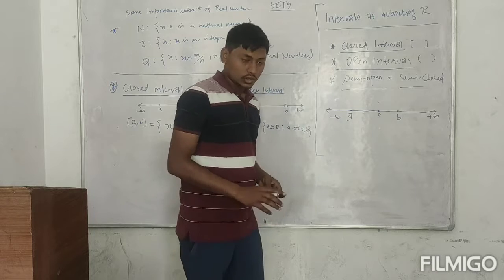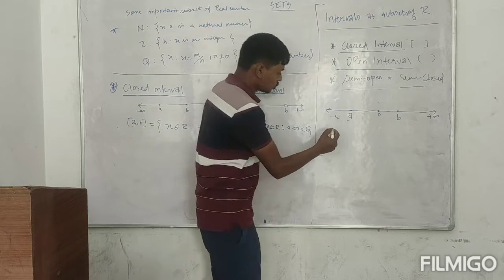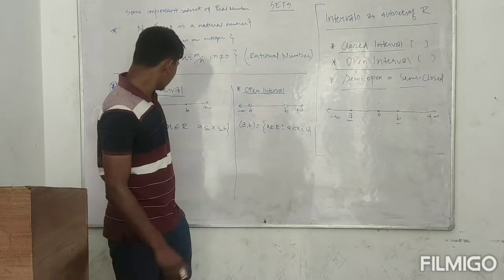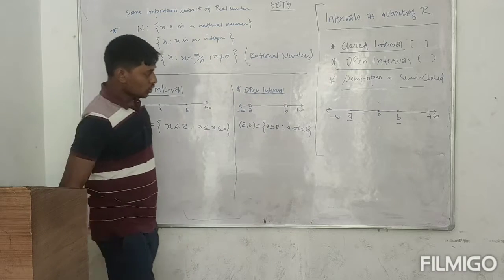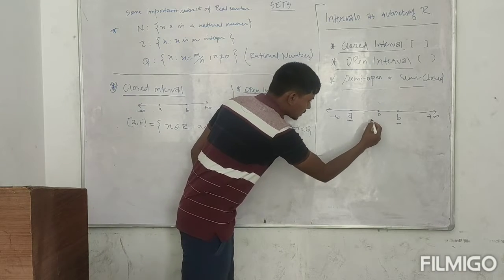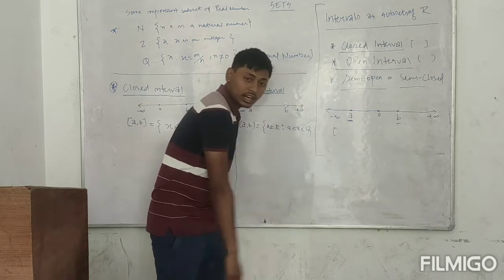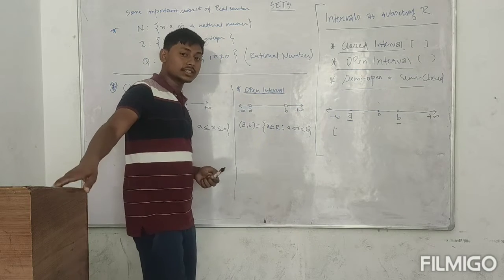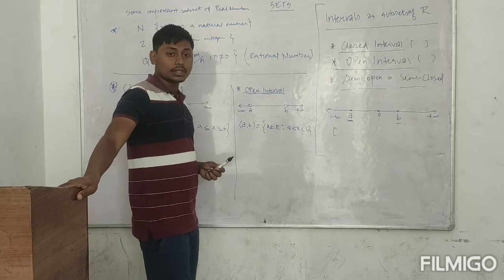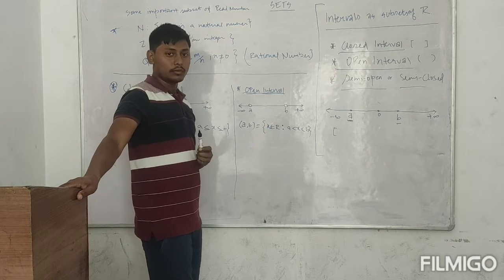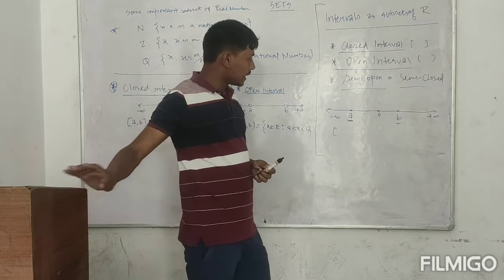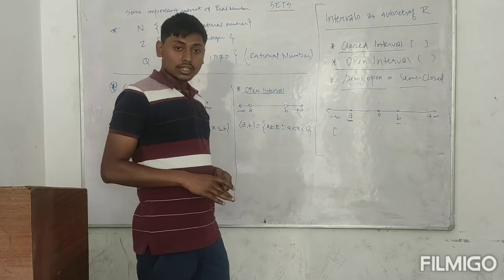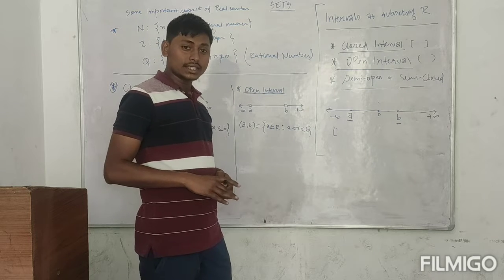So if we are asked to check the closed interval, which is our first one, suppose in our first class, if you recall your first class, I told you any sets can be represented in two forms only, that is set builder form and roster or tabular form. But all the sets which are represented by their properties are set builder form.